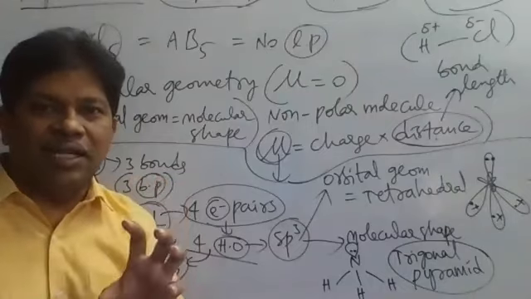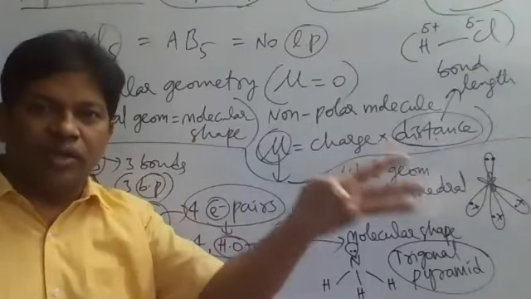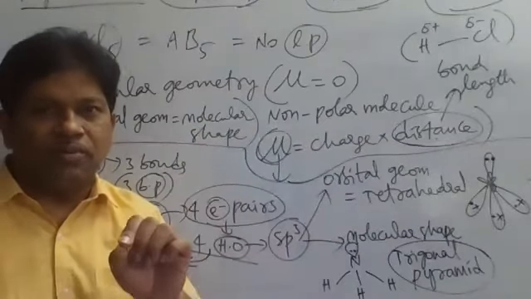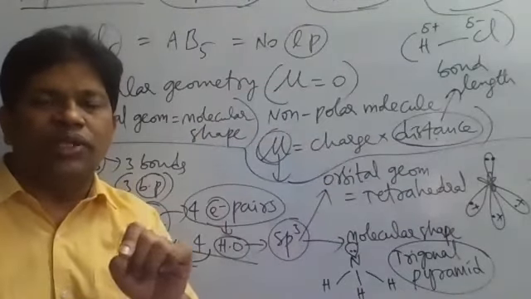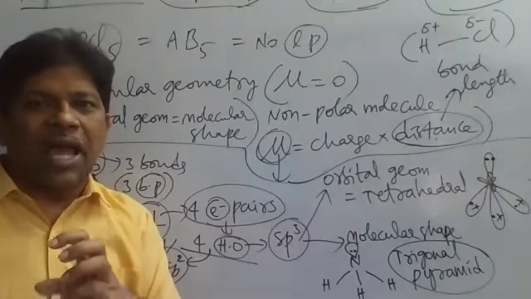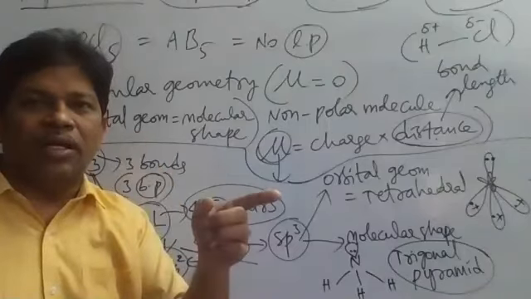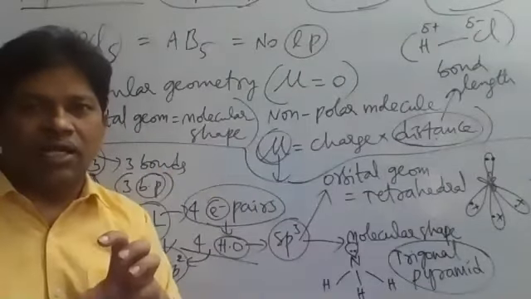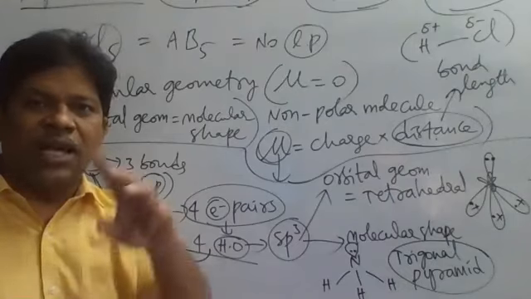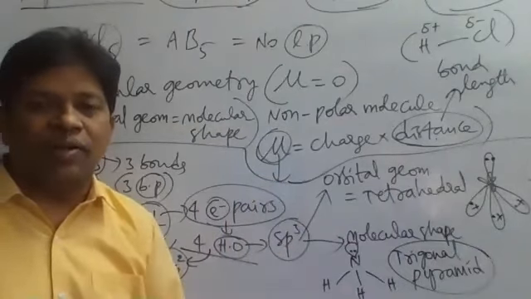Out of 5 valence electrons of the nitrogen atom, it has contributed 3 electrons for the formation of 3 bonds. Still 2 electrons are left over on the nitrogen, the central atom. The 2 electrons will be in the form of 1 lone pair. Thus, nitrogen has 3 bond pairs and 1 lone pair around it. It means the nitrogen atom, the central atom in the ammonia molecule, has 3 bond pairs of electrons and 1 lone pair of electrons in its outermost orbit, the valence shell.